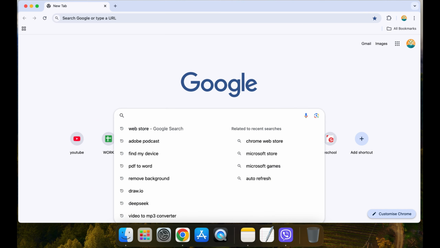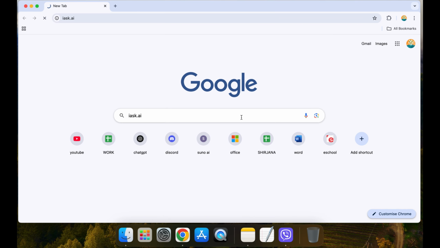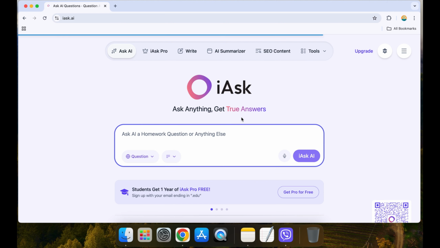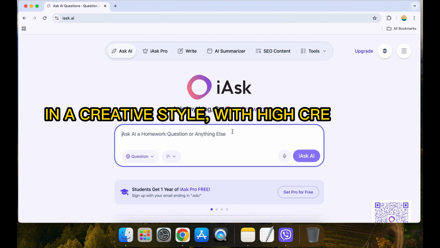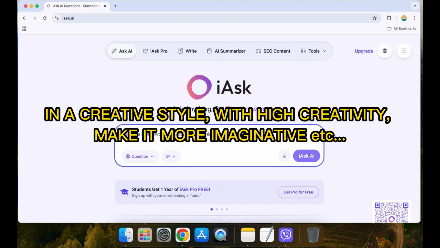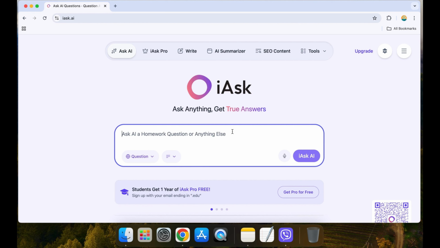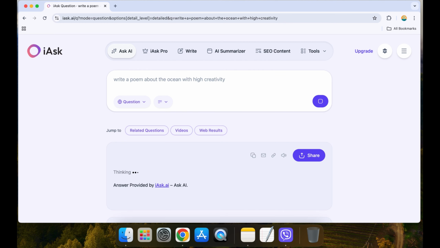First, head to www.iask.ai and type your question or prompt like usual. To adjust creativity, you just need to add a few magic words to your prompt. Try adding phrases like "in a creative style," "with high creativity," "make it more imaginative," or "keep it very factual and straightforward." For example, "write a poem about the ocean with high creativity" or "explain photosynthesis in a straightforward, factual way."